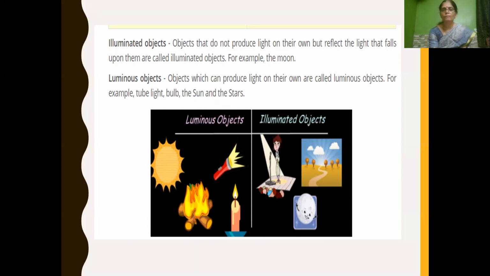Example, moon. And what are luminous objects? Objects which can produce light on their own are called luminous objects. For example, we have seen tube light, bulb, sun, stars, torchlight, etc.